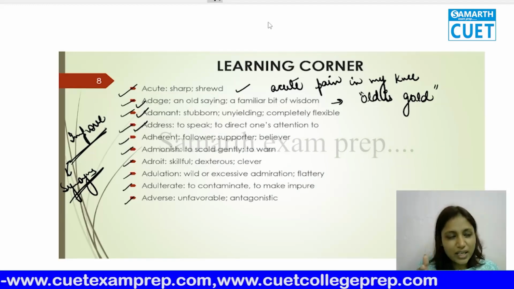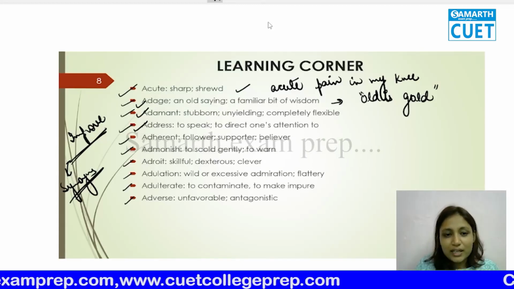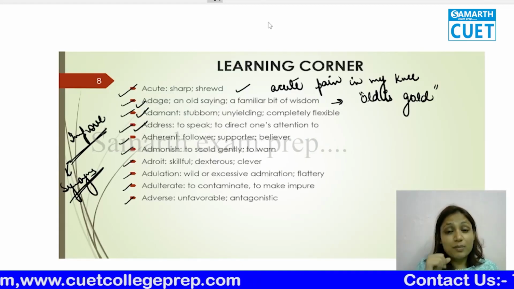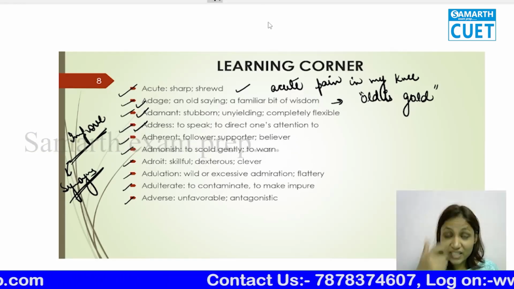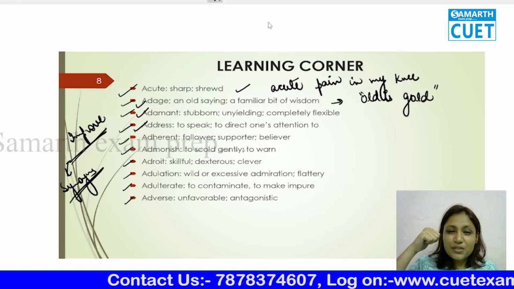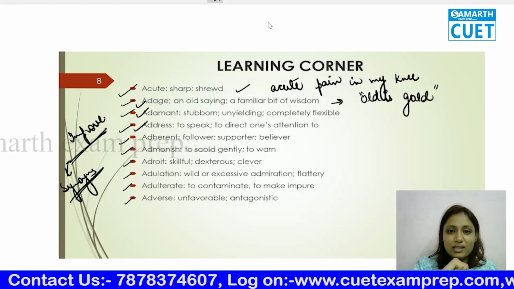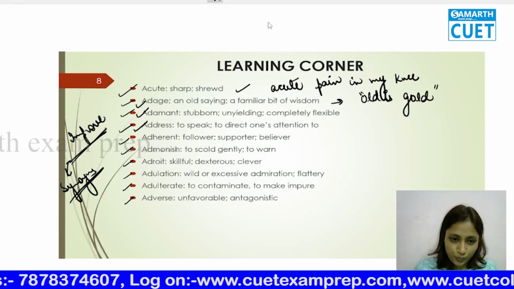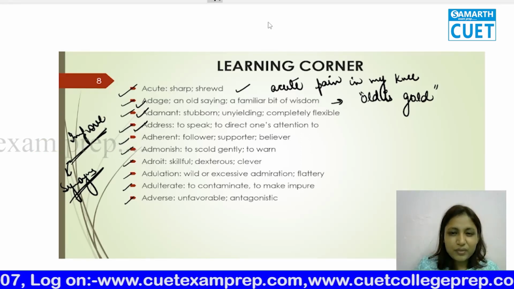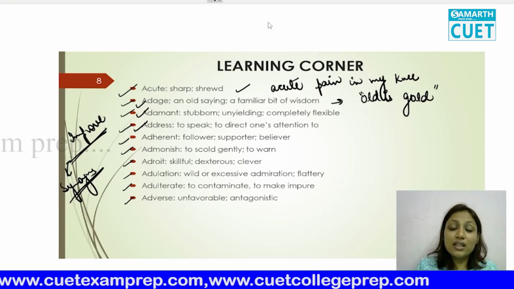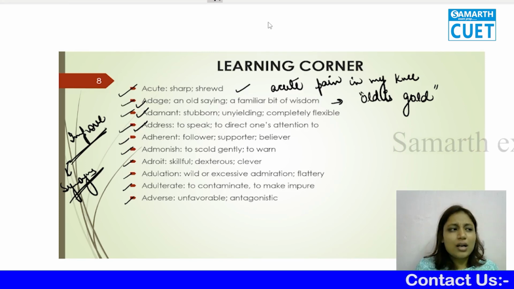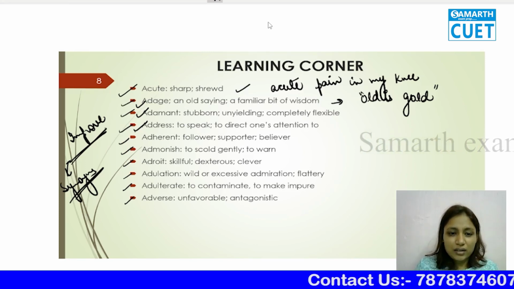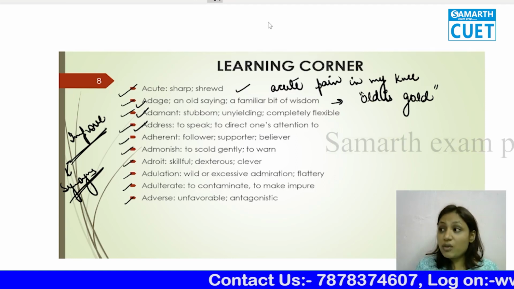Address means what? Address is basically your ghar ka address. I understand, but in English, whenever a speaker is speaking to a larger audience, when they direct their attention, you always use the speaker addressed the audience. That means he's speaking to them. Adherent, follower, blind follower, andha follower. Someone's follower, the person is adherent. Admonish means to scold someone gently, to warn them.